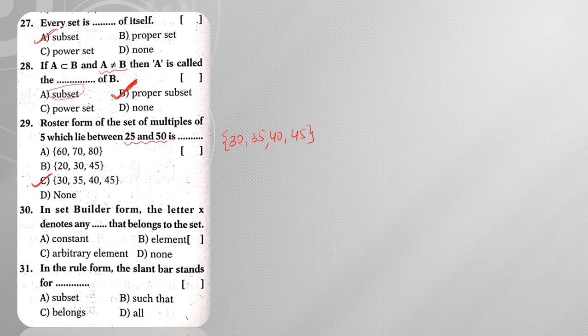Next, in set builder form, the letter x denotes any dash that belongs to the set, right? It is an arbitrary element. Arbitrary element means it takes values depending on the conditions, right? Next, in rule form, the slant bar stands for such that. Instead of the slant bar we can use the colon symbol also. Both mean the same, such that, right?